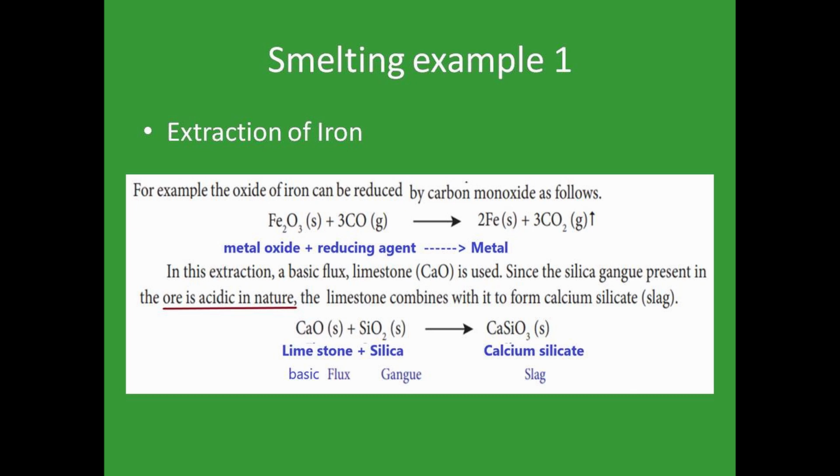Here the silica gangue particle is acidic in nature. The ore particle is acidic in nature, so the flux should be basic in nature. Here the calcium oxide is basic in character, because the ore particle is of acidic character. Okay.